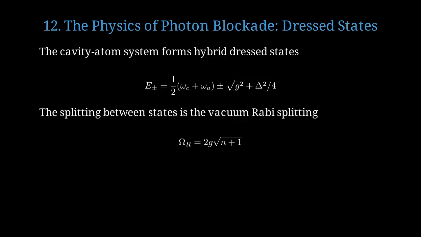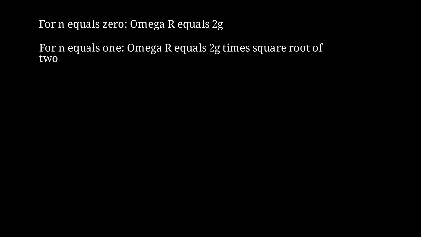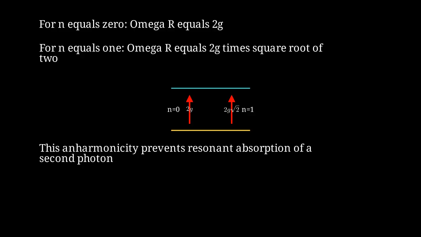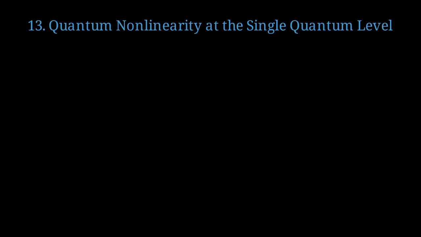For n photons, the Rabi splitting is 2g times the square root of n plus 1. For 0 photons, the Rabi splitting is 2g, demonstrating quantum vacuum fluctuations. For 1 photon, it increases to 2g times root 2. The energy ladder shows how the Rabi splitting changes with photon number, creating anharmonicity. This photon-number-dependent splitting creates anharmonicity that prevents resonant absorption of a second photon. These effects represent true quantum nonlinearity operating at the single quantum level.